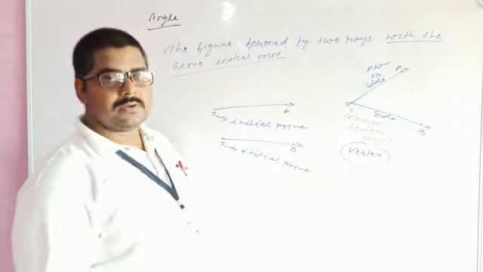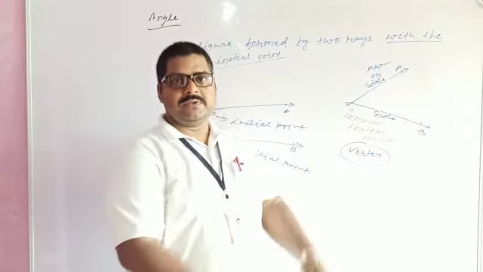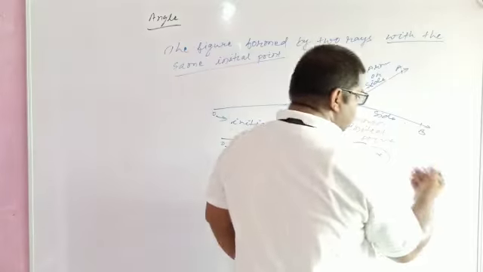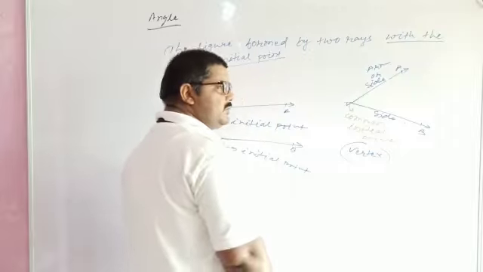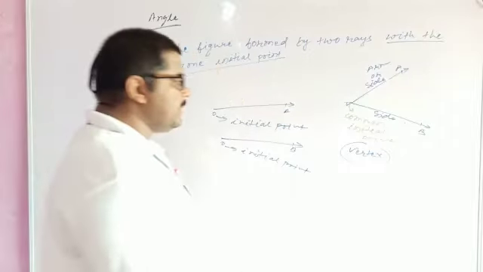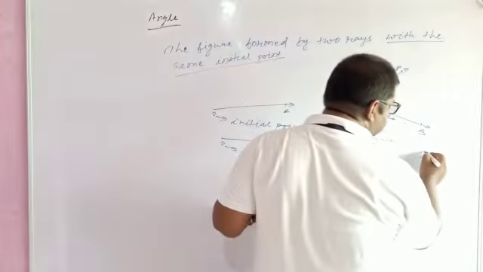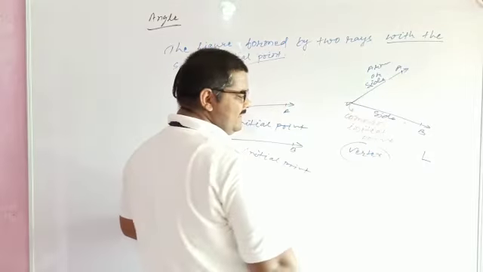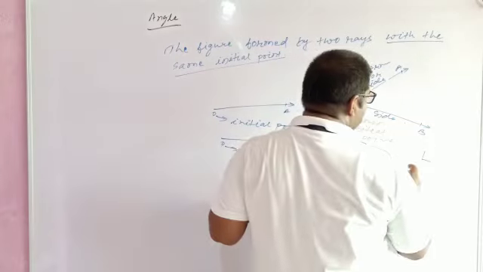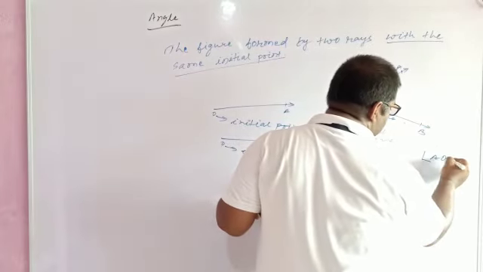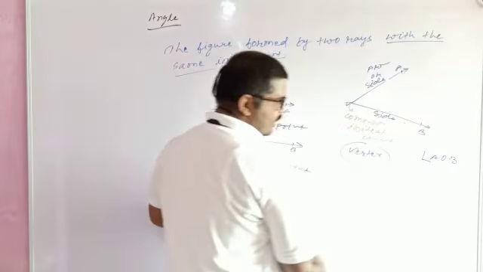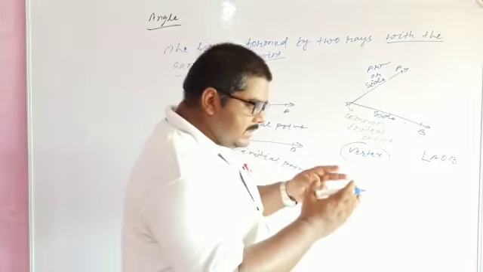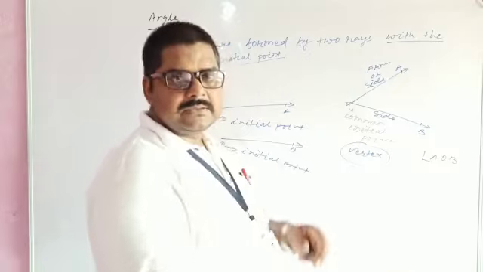And what is the notation? If you have to write the name of this angle, how can you write it? Notations are different, but I am going to discuss only the representation of angles. An angle can be easily represented by this L-like sign. This is the sign of an angle, and then AOB. The vertex is written in the middle of the other points.